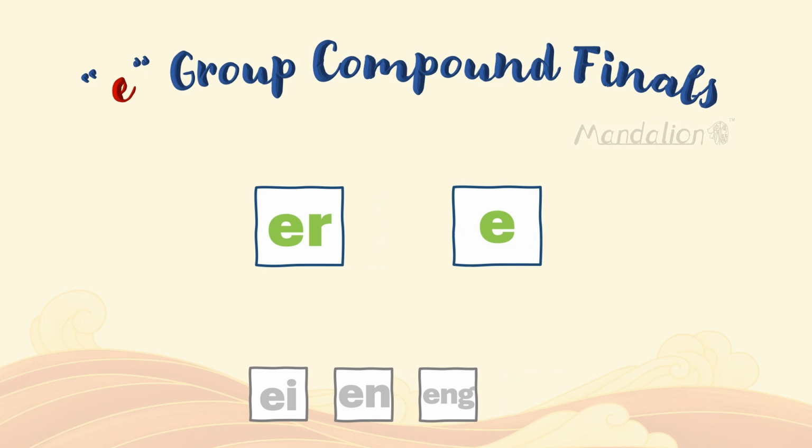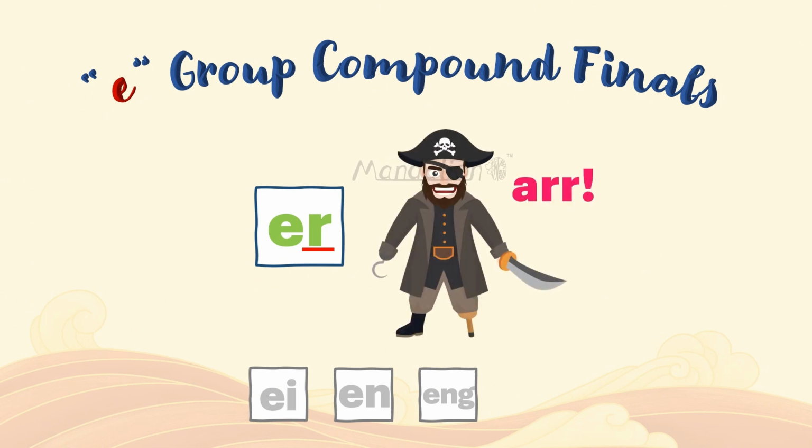The last compound final is er. It should not be confused with the basic final e. This compound final starts with the sound e and should end with a curved r sound, similar to the sound a pirate might make. Er. Do note that this compound final is the only standalone final. It cannot be combined with an initial.